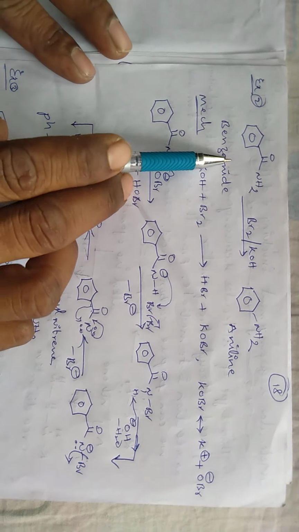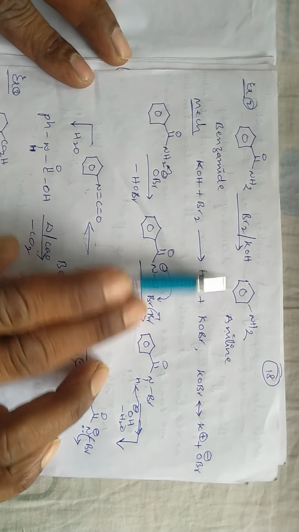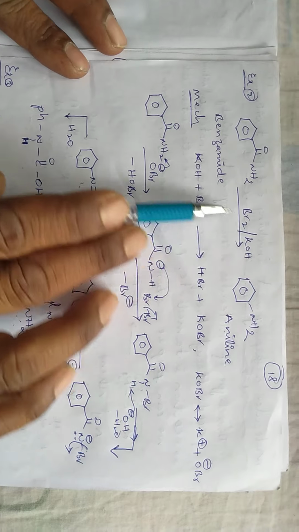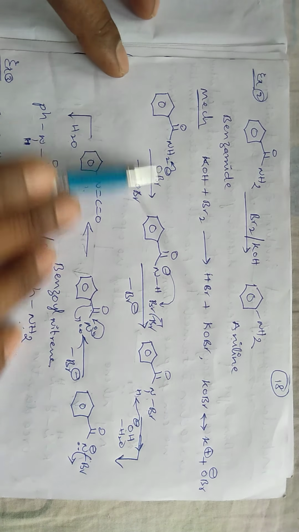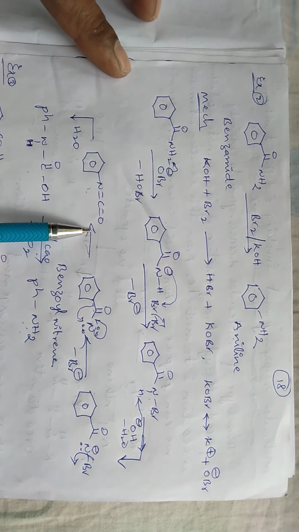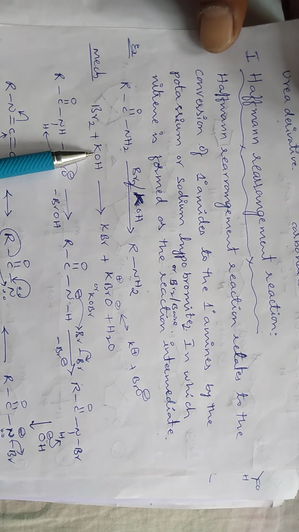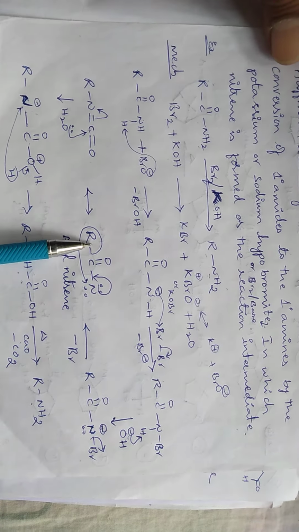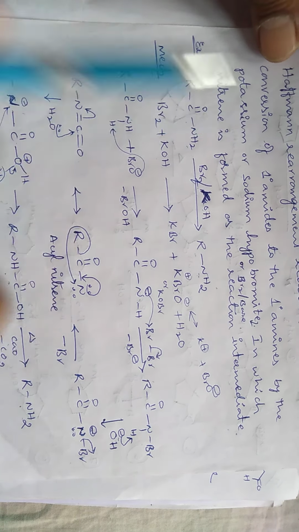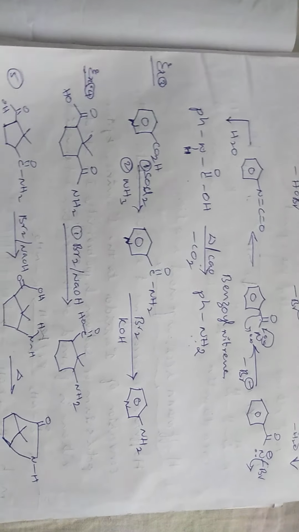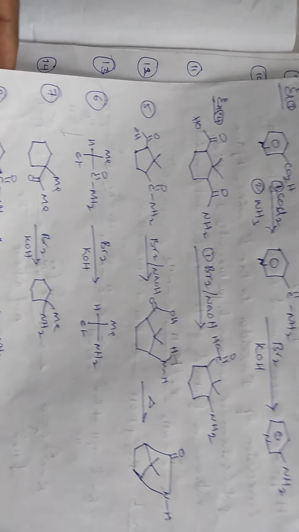So this is benzamide, which is converted into aniline. Here the reaction mechanism is the same as the above reactions. So this is a general example, and it is a general mechanism for all the reactions involved in the Hofmann rearrangement reaction. Okay, these are the examples.